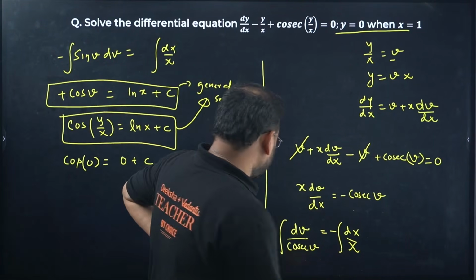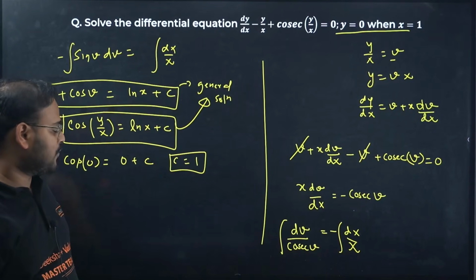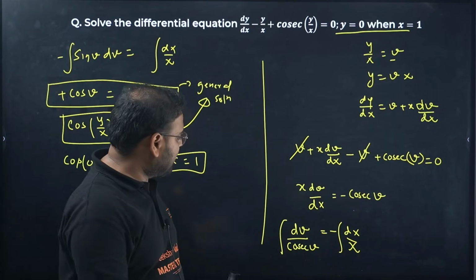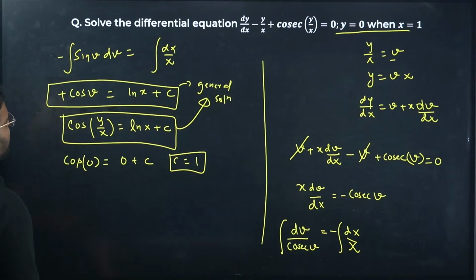Cosec will become sine. The integration of sine is minus cos, so that becomes plus cos only. Did I miss something? c is coming as 1. It should come as minus 1? It's coming as 1. Okay.